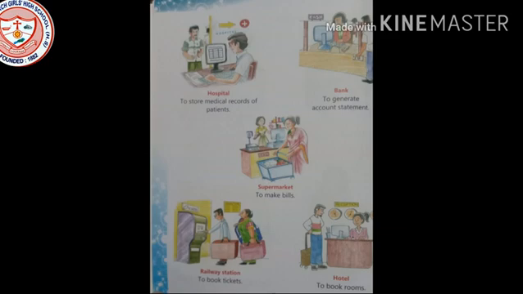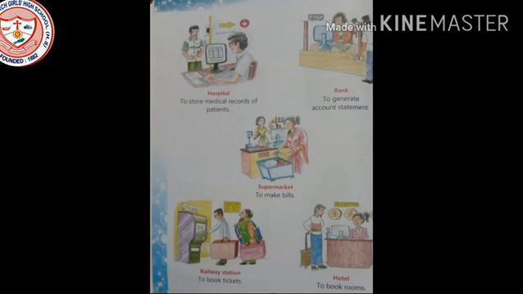Now see, the next one is hotel rooms. Nowadays we can book our hotel rooms online. But whenever you visit a hotel, you can book your room, and all the details of the person who is coming to stay in that room in the hotel, all the records are made in the computer. So computers are such useful machines.